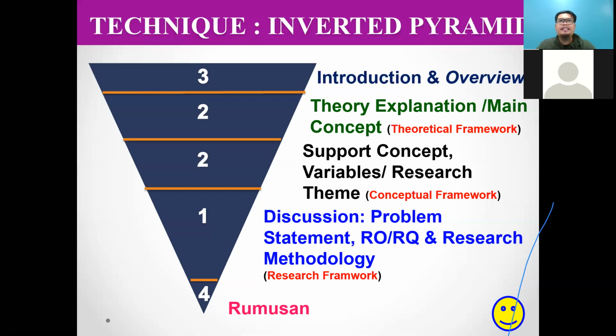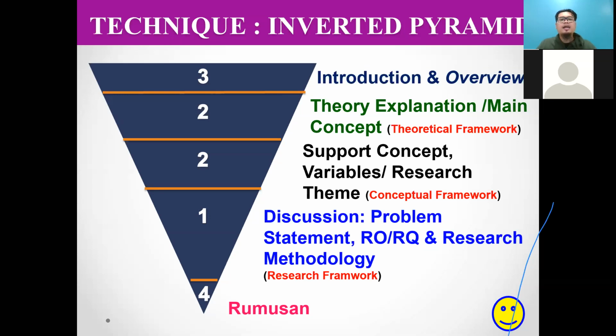A literature review is actually a discussion of the research findings from previous studies, and that is very important. That's why I put the numbers. Number 1 represents the most important in a literature review. Please write your literature review to answer all your research hypotheses, research questions, or research objectives, and indirectly it will answer your problem statement.